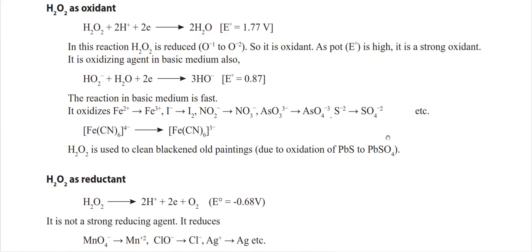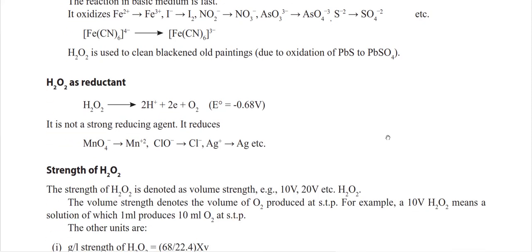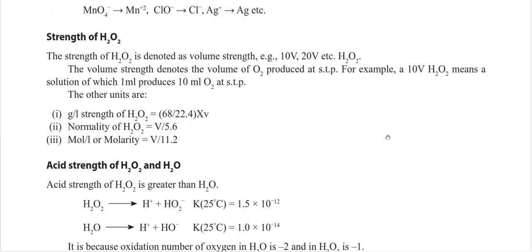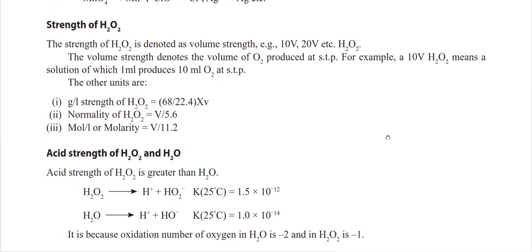Okay, but as a reductant, it is not a good property for it. And the strength of the peroxide is denoted by the volume strength. Which means what? The volume strength denotes the volume of oxygen produced at standard temperature and pressure.